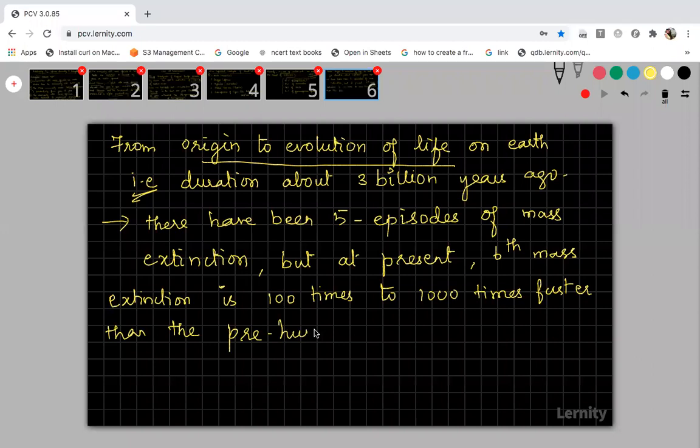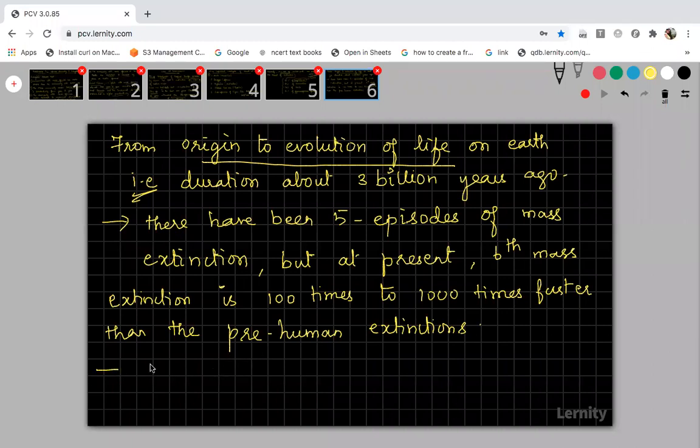Pre-human extinction means before human beings evolved, there were 5 episodes of mass extinction, but we are in the 6th mass extinction, which is 100 to 1000 times faster than the pre-human extinction. So the ecologists have warned us that in the next 100 years, about 50% of all the species on Earth will be wiped out.